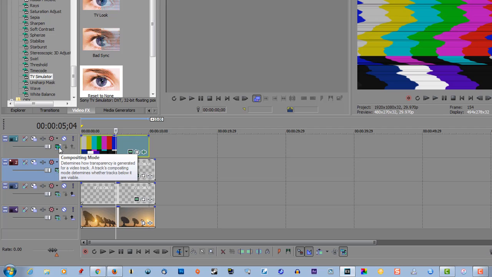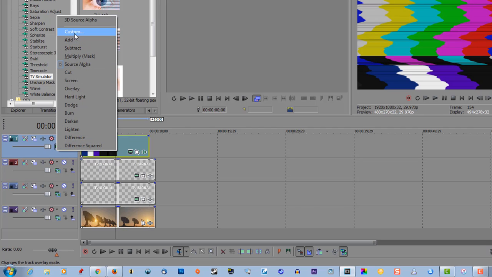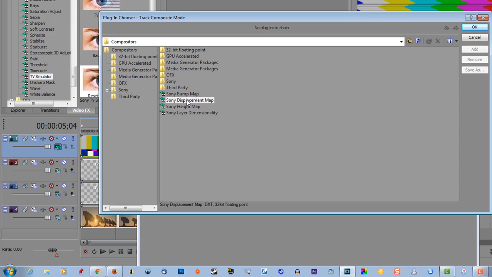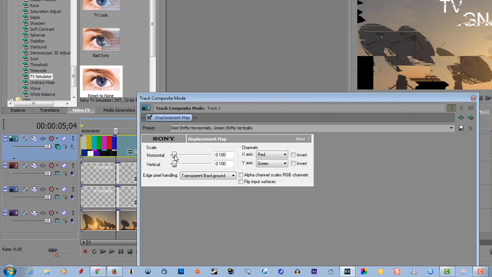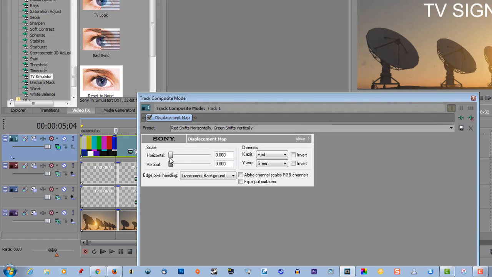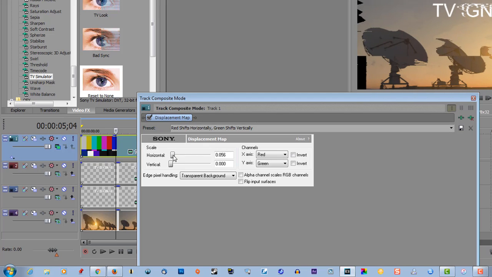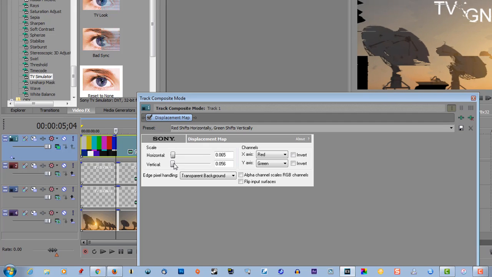Now go to compositing mode. Select that. Select custom. Select Sony displacement map. Click OK. Now you can make this aggressive or conservative. It's all up to you. It's good. Now edge pixel handling. Select wrap pixels around. Alpha channel scales RGB channels. Make sure that's checked.